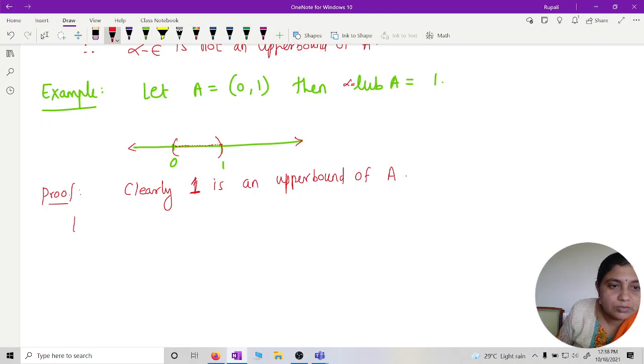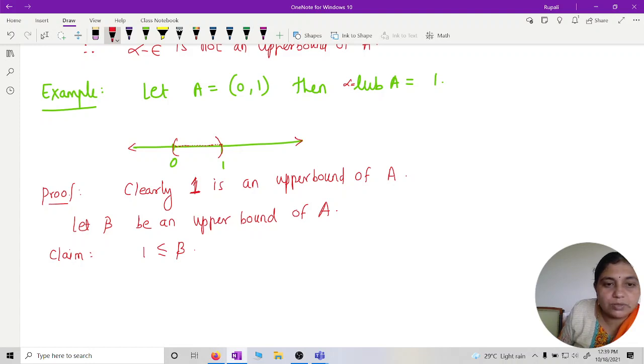Okay, so let beta be an upper bound of A. Our claim, what we want to show, is 1 is less than or equal to beta. I am taking beta as an arbitrary upper bound of A. If I show 1 is less than or equal to this arbitrary beta, then I will say 1 is the least. For that I will suppose it is not.